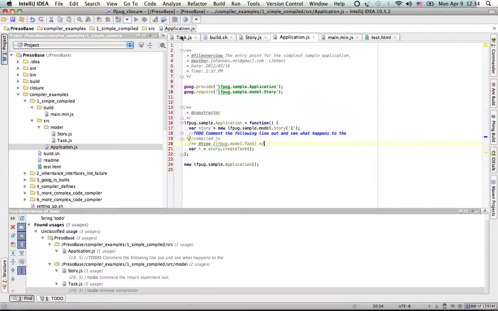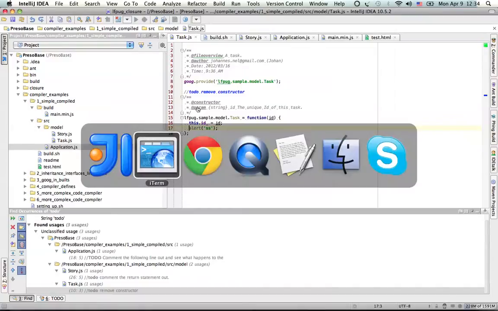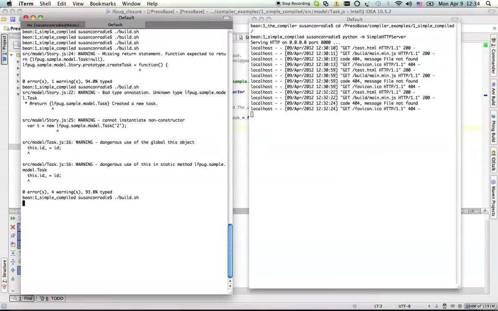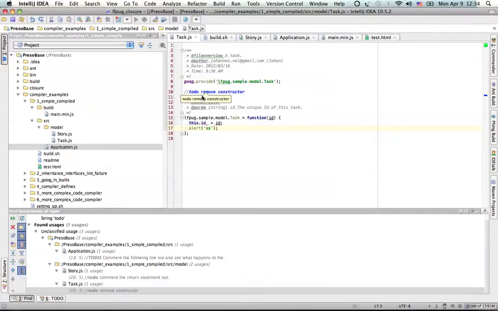Now I go back to my task and I comment out this. Well, let's just compile this so we can see that it should work as it should. Whoa. It doesn't like that, does it? It's because my namespace is incorrect.